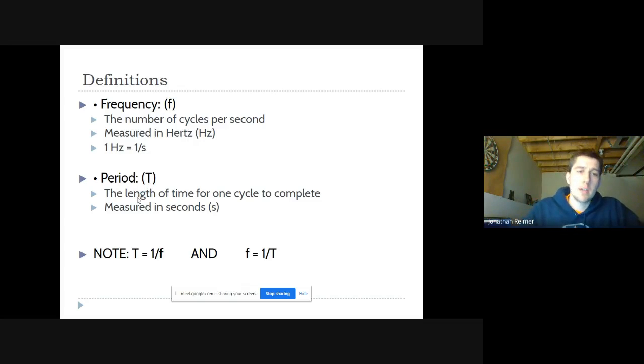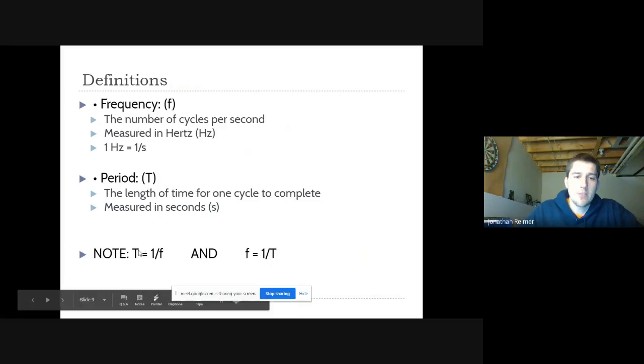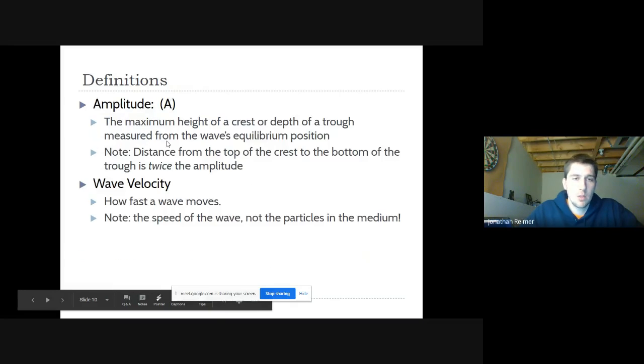Period is the length of time for one cycle to complete. It's related to frequency, but it's measured in seconds. It's actually the inverse of it. How long for one cycle to complete? So a period is how long it takes for the next wave to come after the first wave came. How long until it repeats itself? And that's measured in seconds. So if you have the frequency, you go 1 divided by the frequency, you get the period. Or if you have the period and you go 1 divided by the period, you get the frequency. So that's kind of nice. We'll do a question with that right away.